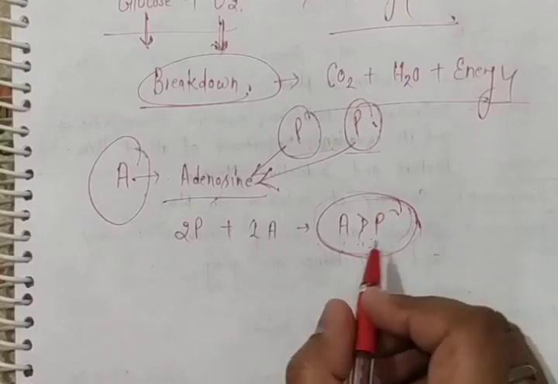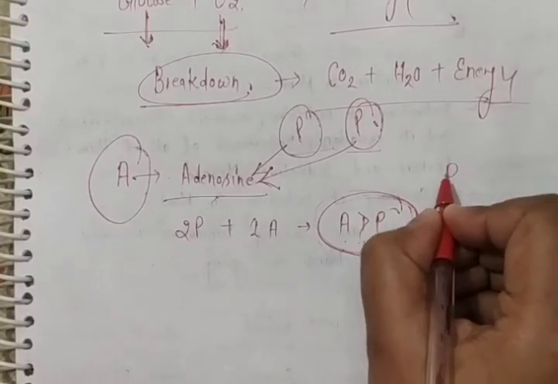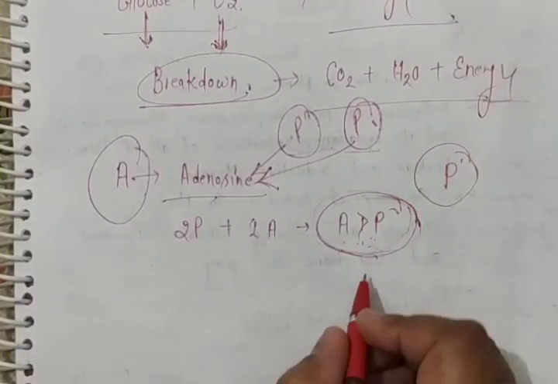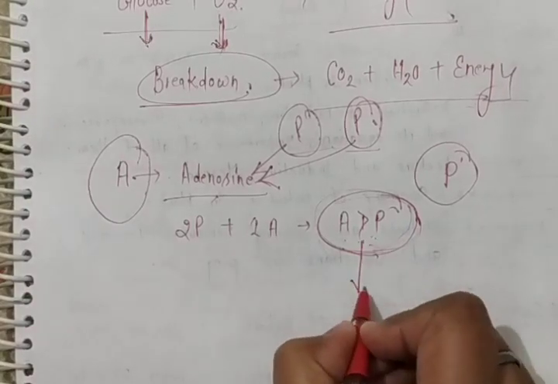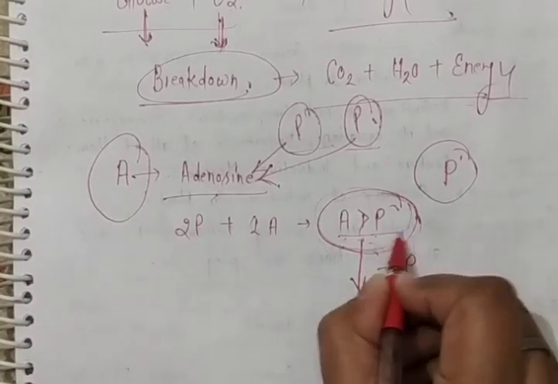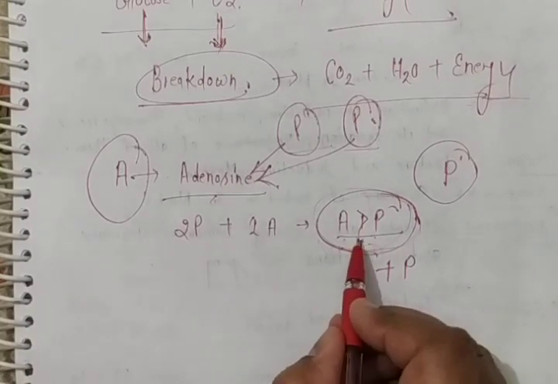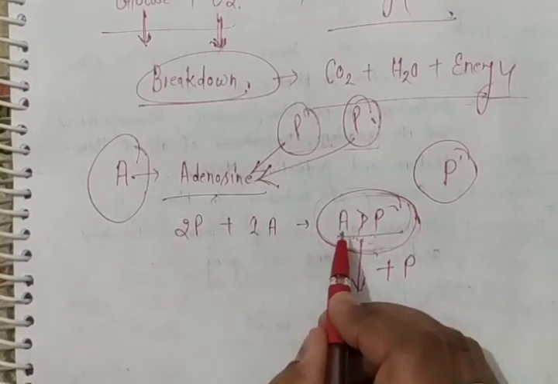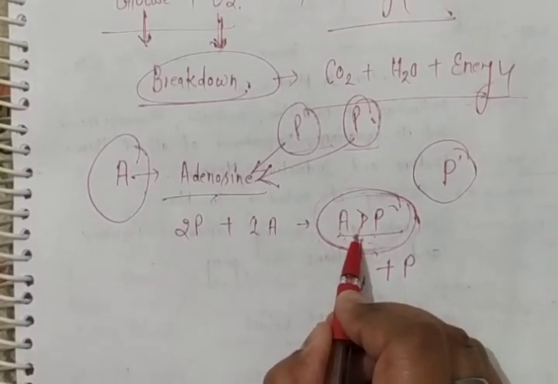Then one more phosphate molecule will add itself to ADP. It is known as ADP because it has two molecules of phosphate.